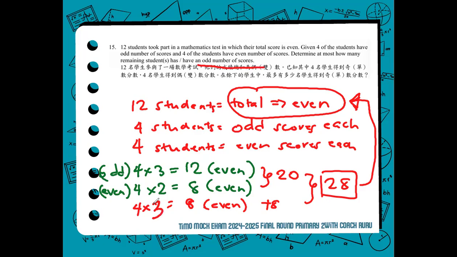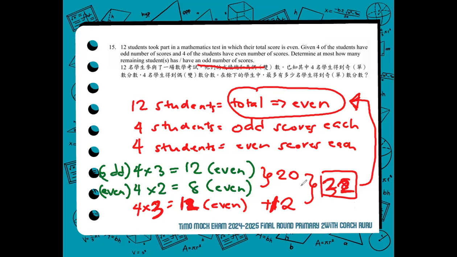So we try 4 times 3. So it's equal to 12. So 4 of them, it will still give you the same result. 12 plus 12, 24 plus 8, 32. I'm sorry. So 32. Still, it's an even score.